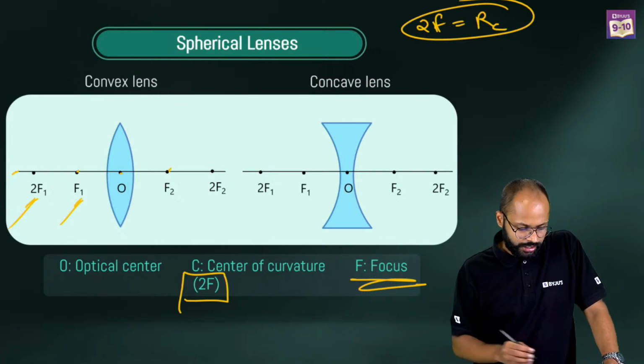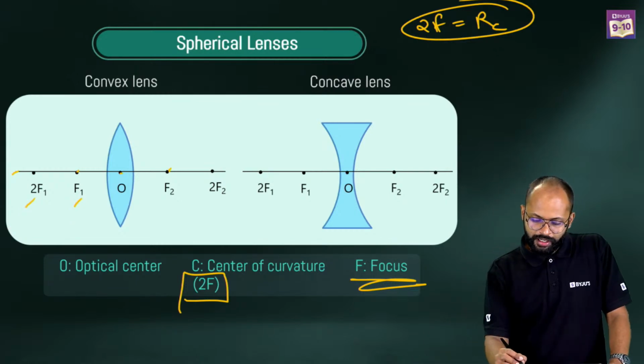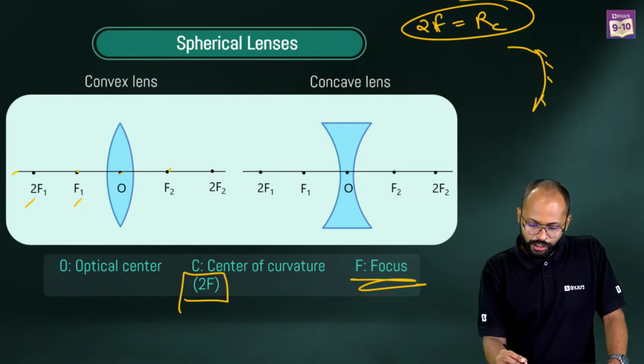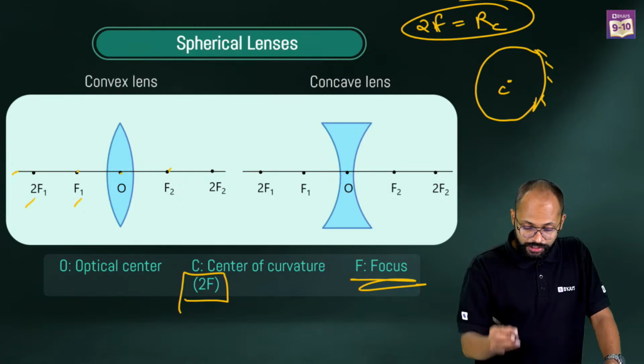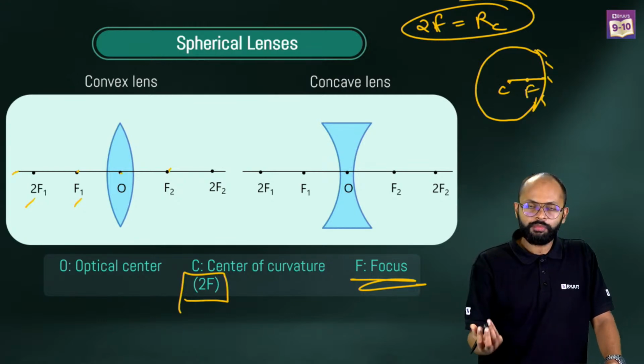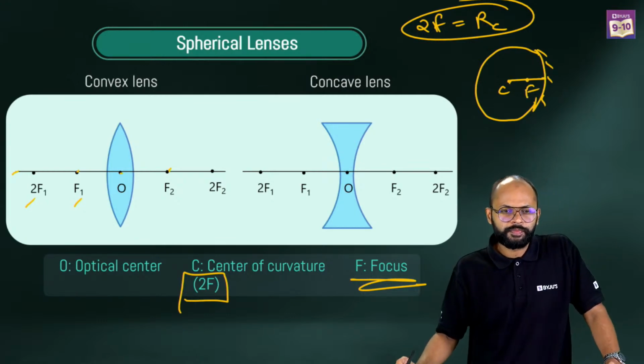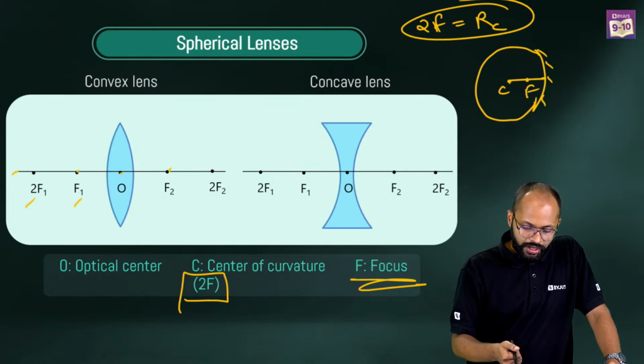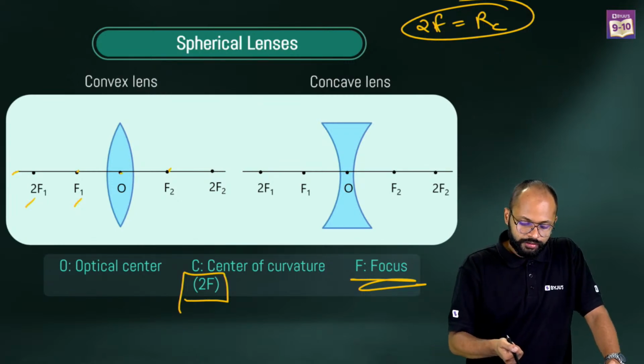C, what is C? Center of curvature, you are saying. See, in a mirror, what was the center of curvature? This was the whole sphere. This was the center of the sphere. It was the center of curvature. And this point was the focus in mirrors. Same thing is here, right? Correct? So you understood, right?